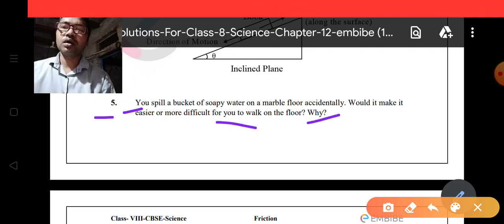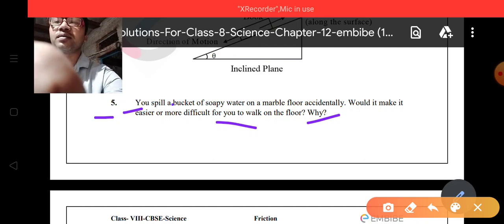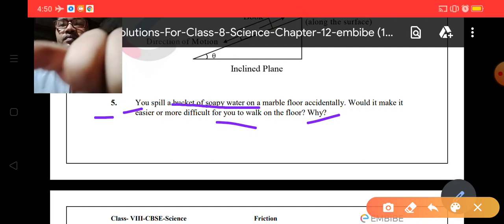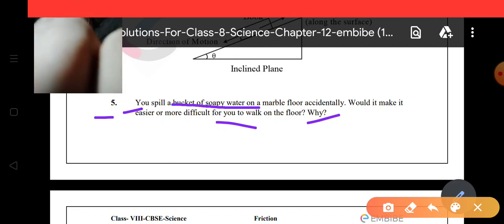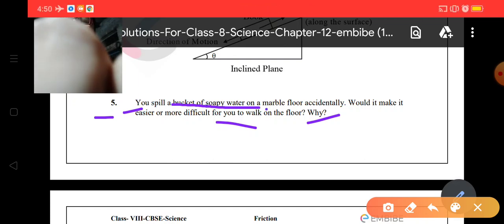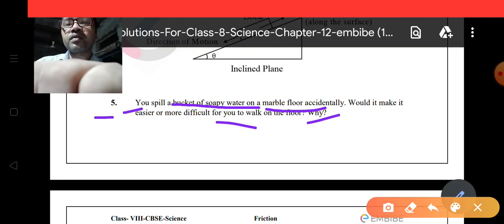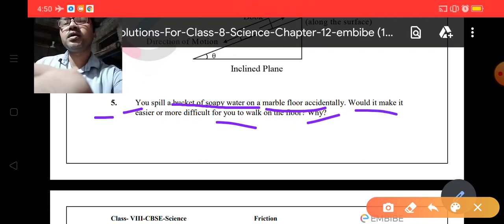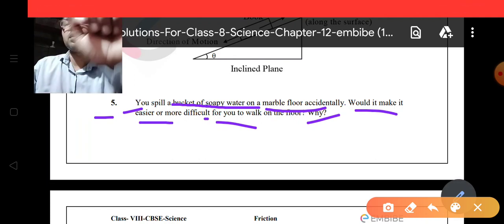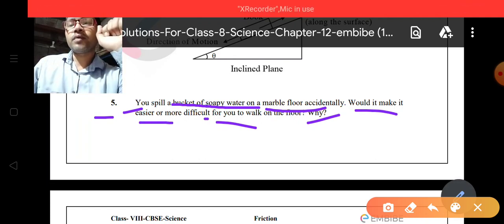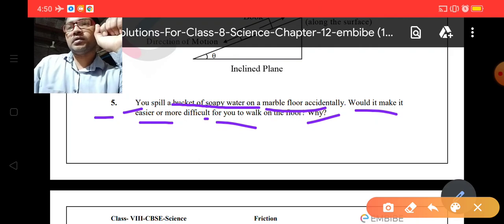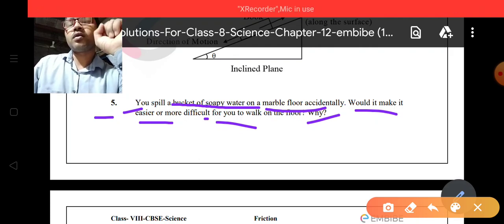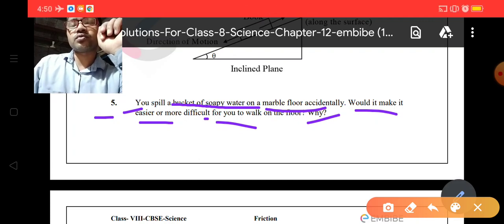You can see here there is a bucket of soapy water, and accidentally it spilled on the marble floor. So the question is, is it easier or more difficult to walk on the floor?